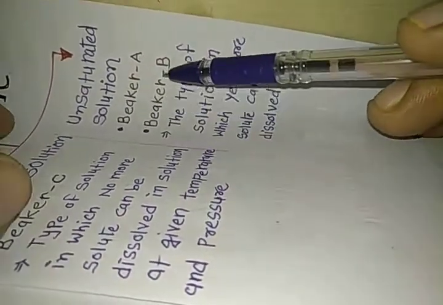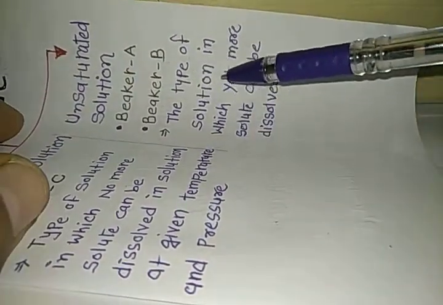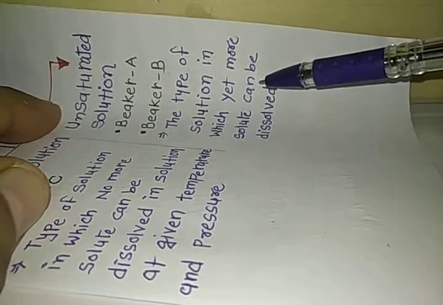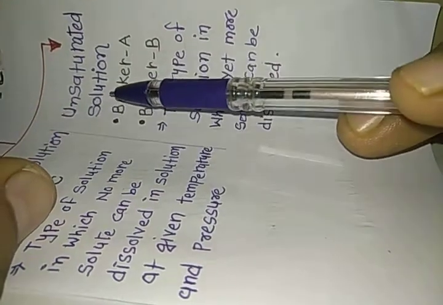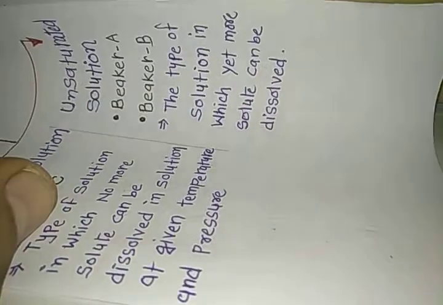And in beaker A and beaker B, the type of solution in which yet more solute can be dissolved is known as the unsaturated solution. So this is how we can understand the types of solution or concentration of solution.